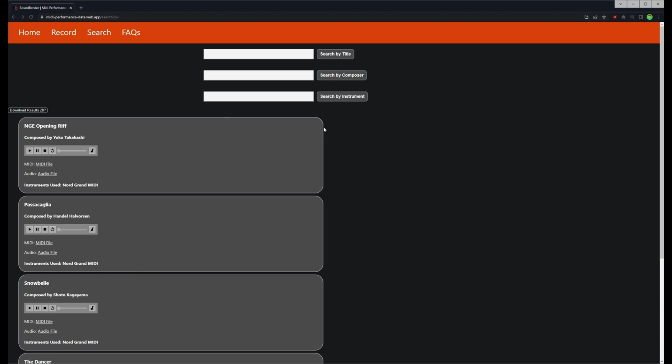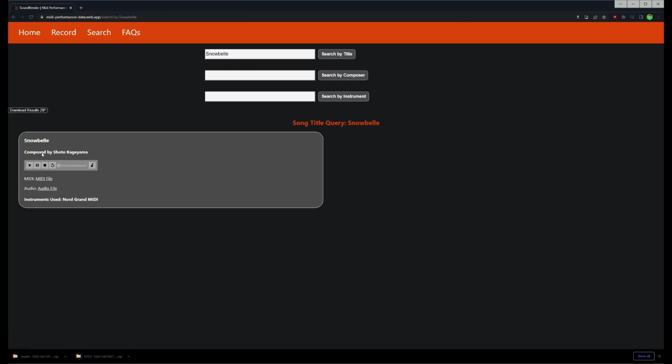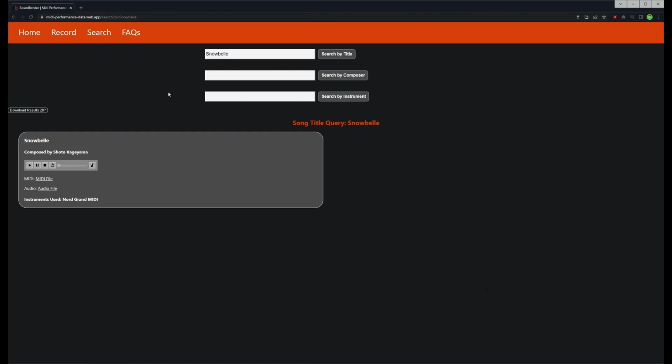As you can see, we can search by title, composer, and instrument. These only work one at a time, just because we can get the data we need that way. So we can start here, we can go title, let's go Snowbell, since that's one we just played. Search by title, we get this right here, we see our song query title. We can download the same result zip, but it's only going to contain this one entry since that's all that popped up. And it's all interactable in the same way.